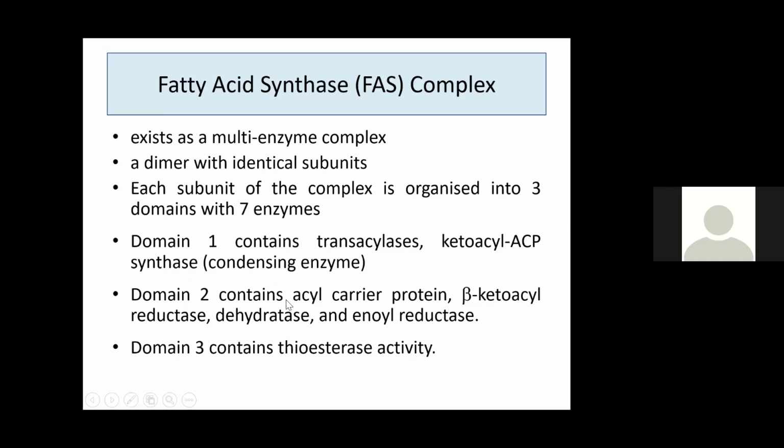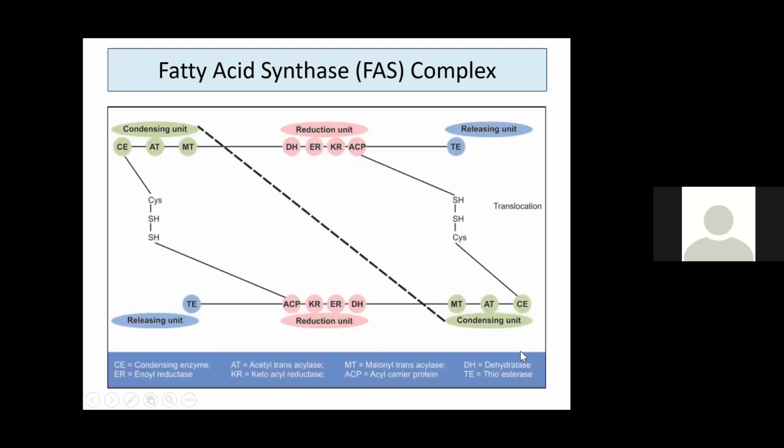It contains 4 enzymes: acyl carrier protein, beta ketoacyl reductase, dehydratase, enoyl reductase. The third domain is the releasing unit. It contains 1 enzyme, thioesterase. Totally 7 enzymes are present. First unit, 2 enzymes. Second unit, 4 enzymes. Third unit, 1 enzyme. Totally 7 enzymes are incorporated into one complex, that is the multi-enzyme complex.